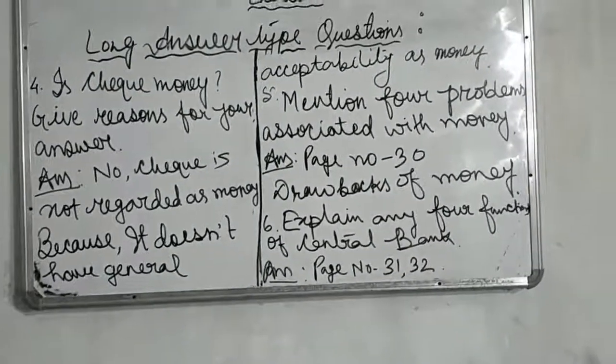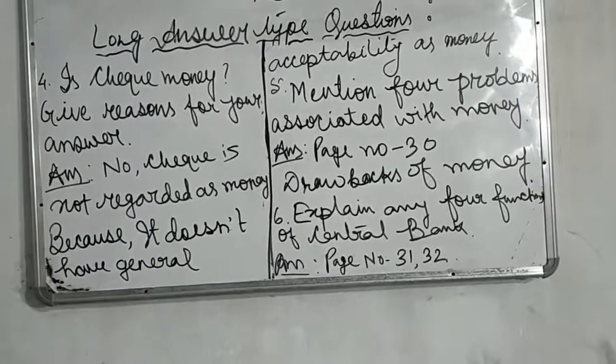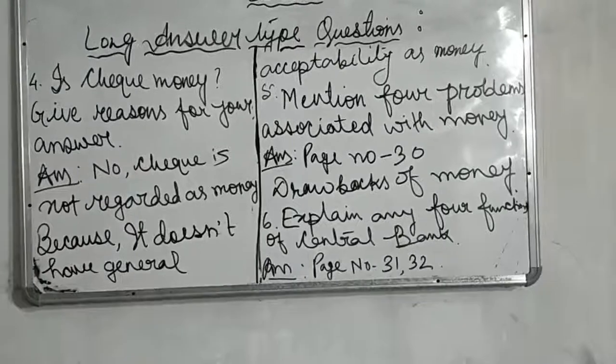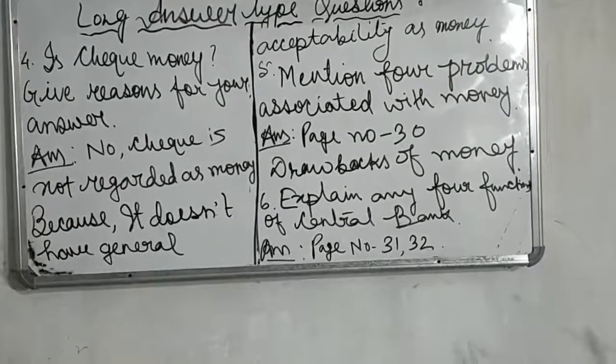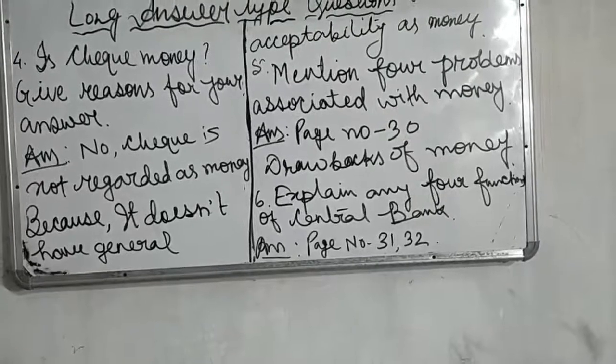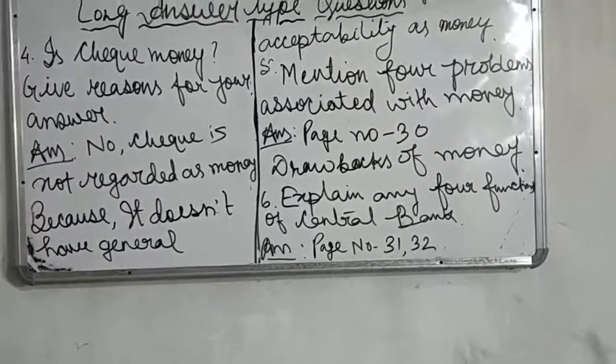Number 5, mention 4 problems associated with money. For the answer you have to go to page number 30 and see the drawbacks of money. Drawbacks and problems mean the same and you will have to write 4 drawbacks of money.